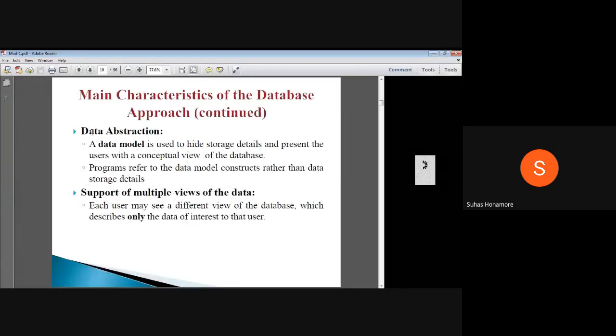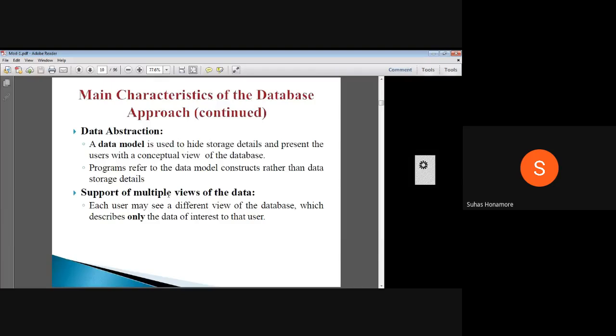Third one, data abstraction. Data abstraction is nothing but hiding the data details: how internally it is kept, and how it is represented to the user. Conceptually how it is given to the user is completely different from how it is kept internally. That data abstraction will be provided.